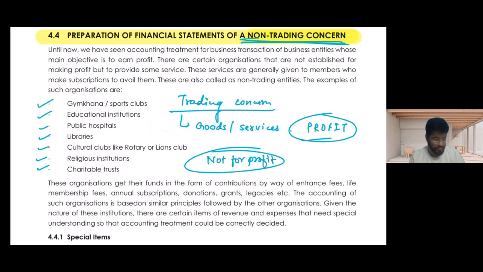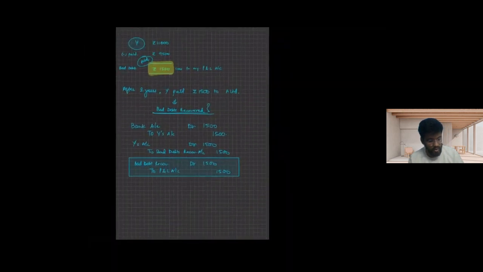For example, sports clubs, gyms, educational institutions, public hospitals, libraries, cultural clubs like Rotary or Lions Club. These are for the development of members.